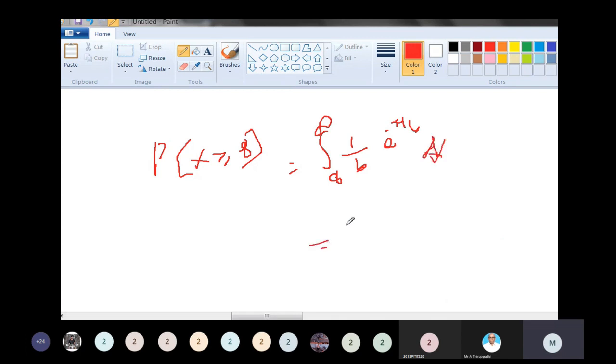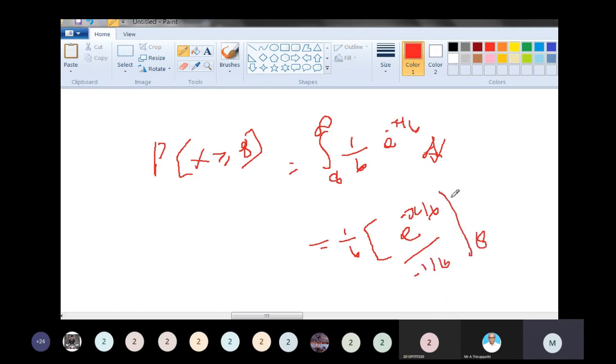So integrate. 1 by 6 is a constant. Integrating gives e to the power minus x by 6 divided by the x coefficient, minus 1 by 6.